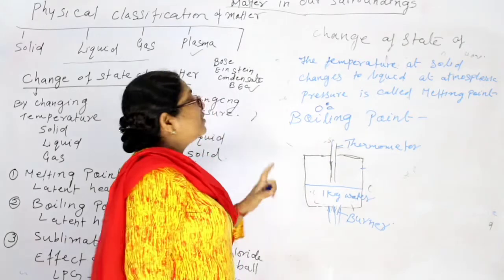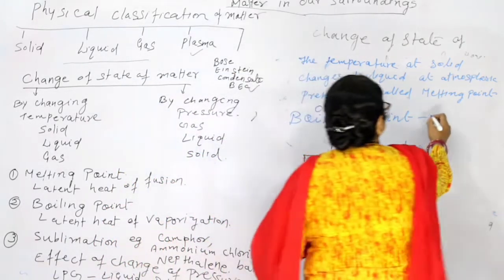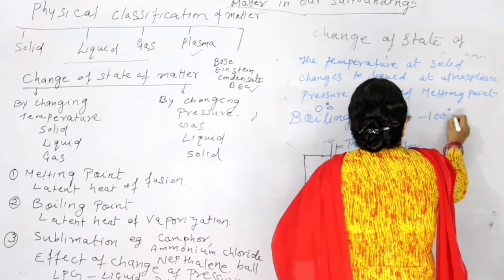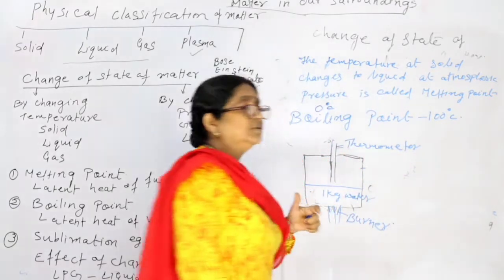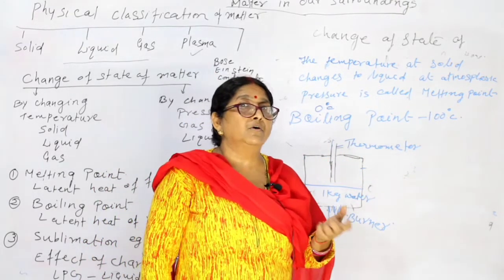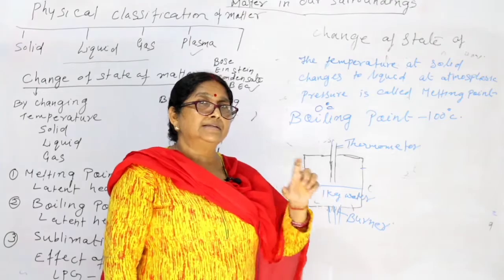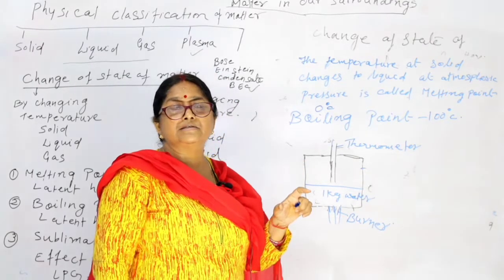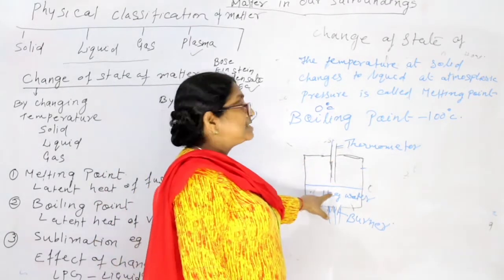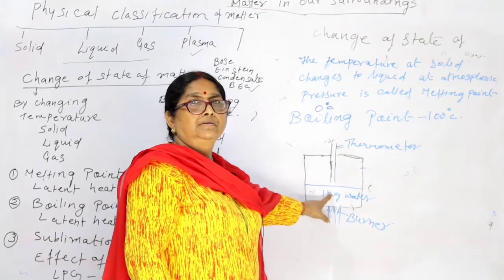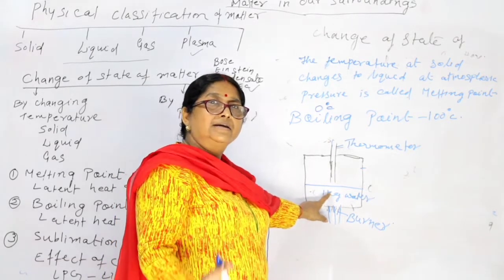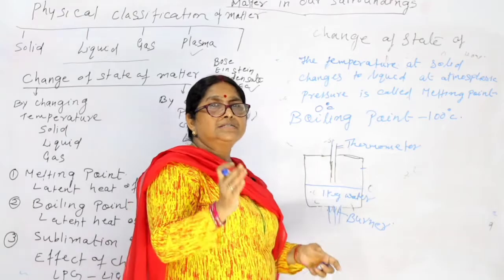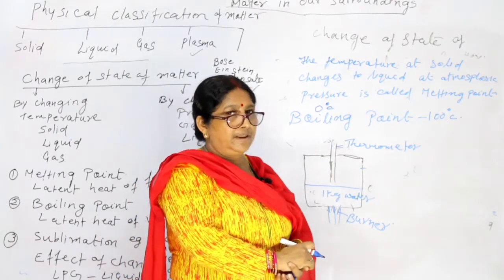See, the boiling point of water is 100 degrees Celsius. What do you mean by 100 degrees Celsius boiling point? That means at 100 degrees Celsius, this water starts converting into vapor.